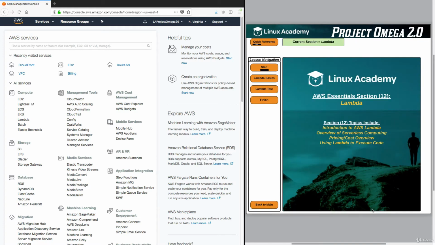So in this section on Lambda, we're going to do an introduction to AWS Lambda. We'll walk through the concept of serverless computing. We'll look at pricing, and then we'll look at how you execute code with Lambda. So I'm excited to get started and talk with you about serverless. So let's go ahead and jump in.